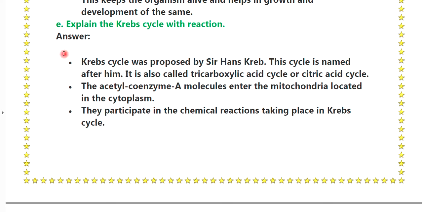Explain the Krebs cycle with a reaction. Answer. Krebs cycle was proposed by Sir Hans Krebs. This cycle is named after him. It is also called the tricarboxylic acid cycle or citric acid cycle.